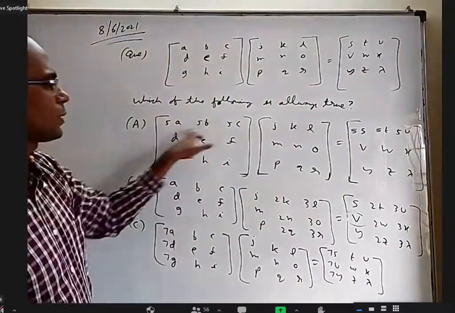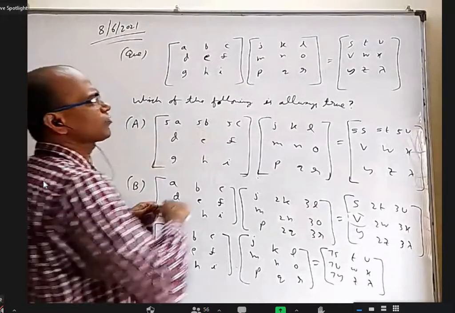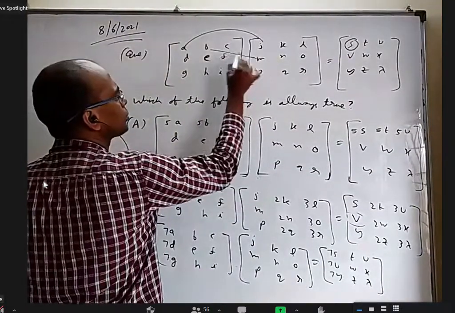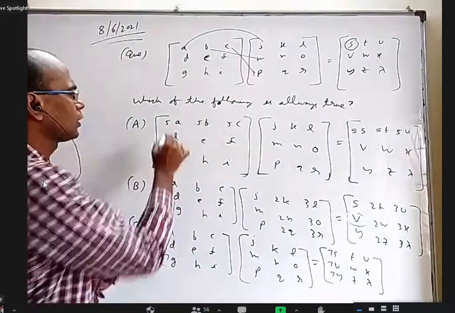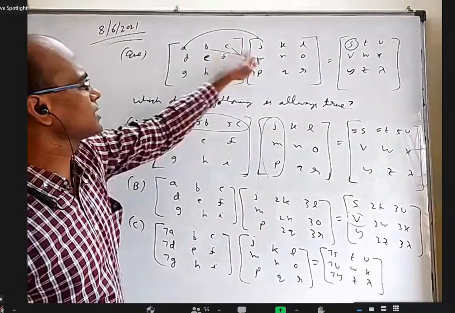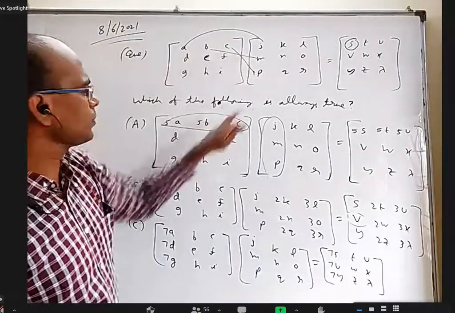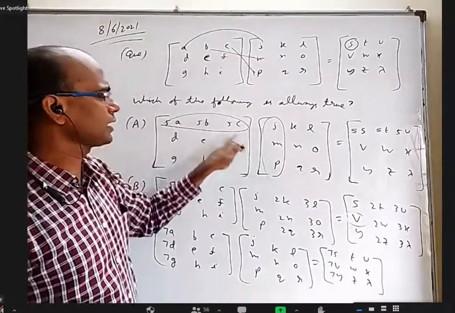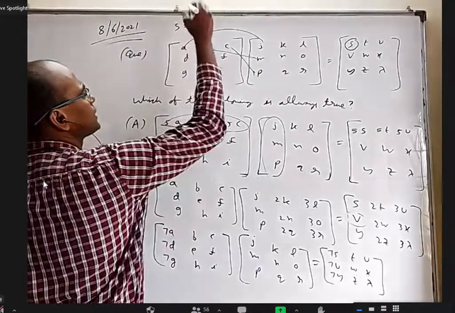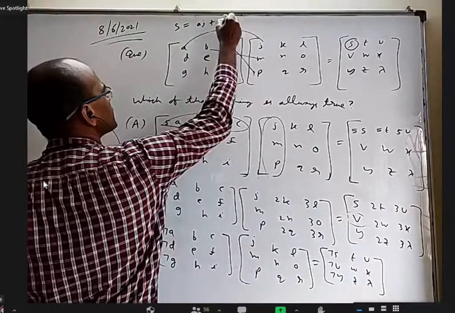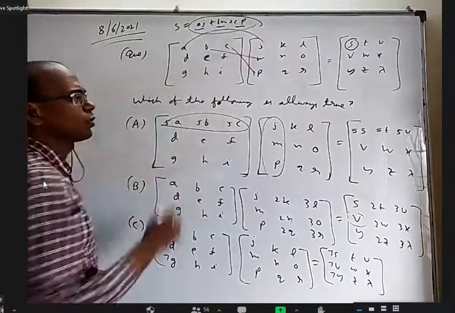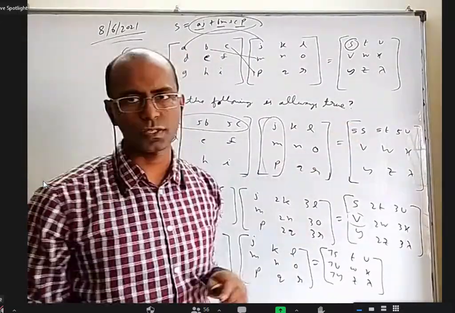For example, when I multiplied with 5, before I multiplied with 5, what is my S? A into J, B into M, and C into P. Now, when I multiply these two, what will happen? 5AJ. Here AJ, but here 5AJ. Here BM and here 5BM. Here CP and here 5CP. You can see the S, which is usually AJ plus BM plus CP, this became 5 times, this became 5 times, this became 10 times. So the whole thing became 5 times. That's why I could write 5S.